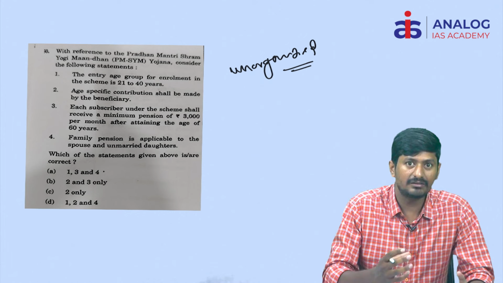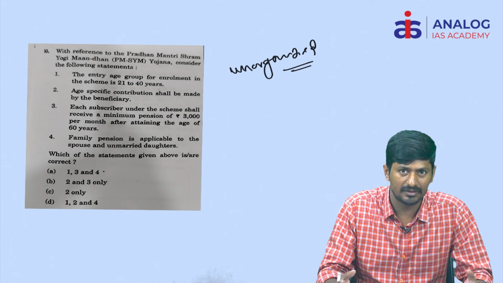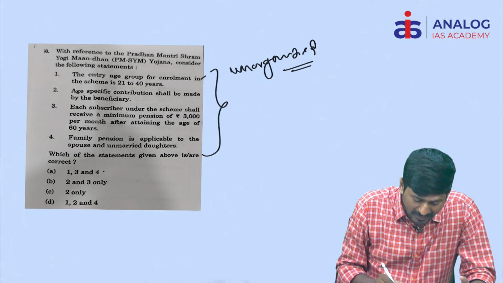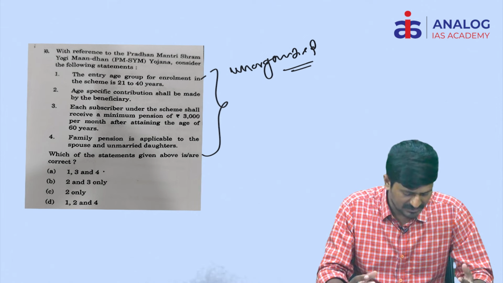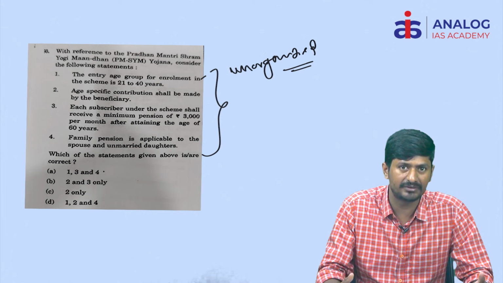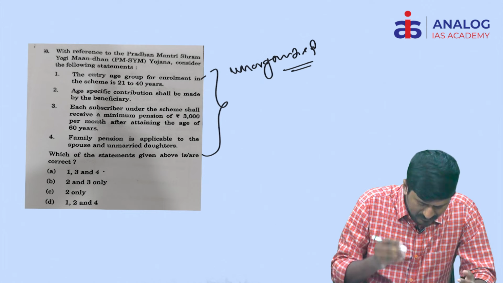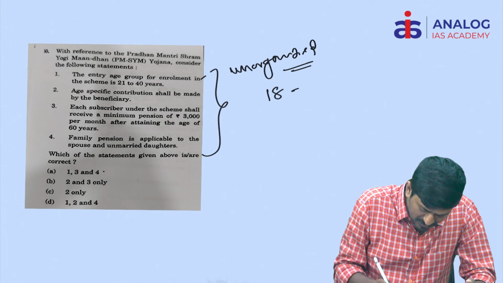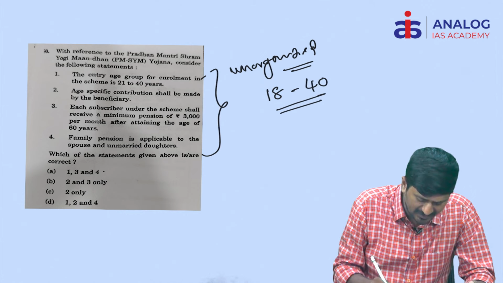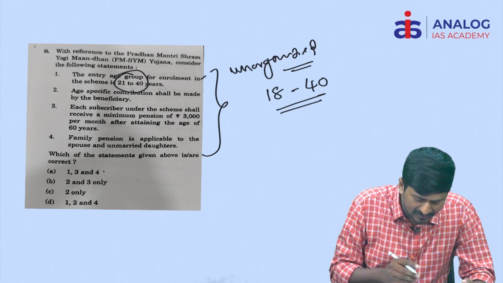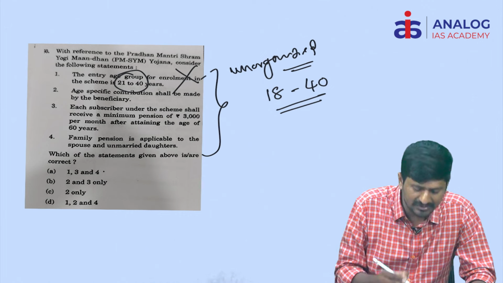So basically in India, 80 to 90% of the workers belong to this unorganized workers category. To get better benefits and better social safety for these workers, this particular scheme has been launched by the Ministry of Labour. This scheme is applicable to workers belonging to the entry age group of 18 to 40 years. But what is the statement here? The entry group of enrollment in the scheme is 21 to 40 years. Hence, absolutely it is a wrong statement.